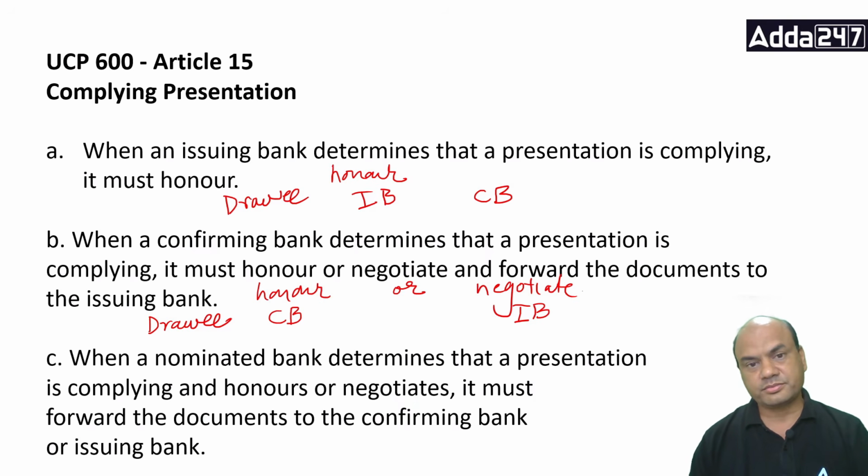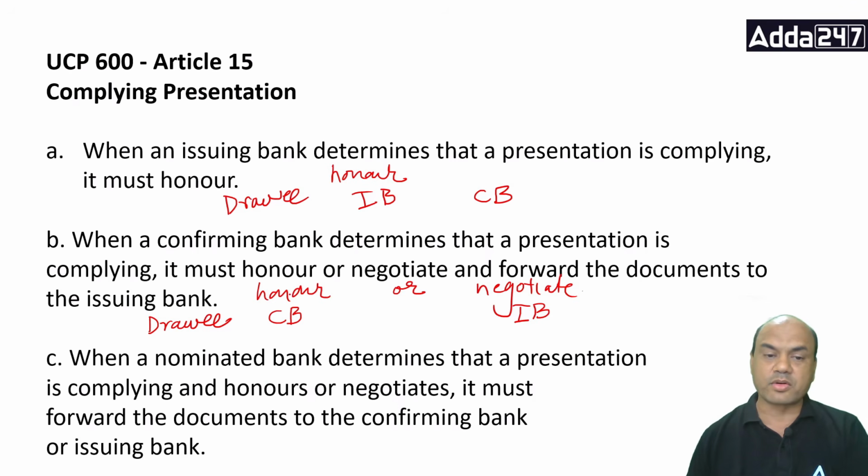So now, the case over here is that the nominated bank has found that the documents are okay, meaning complying. Now it honors or negotiates. Again, why will it honor? How will it honor? Remember the case.